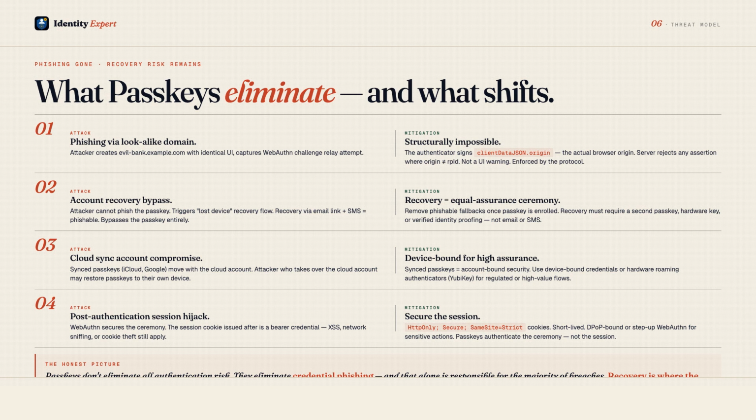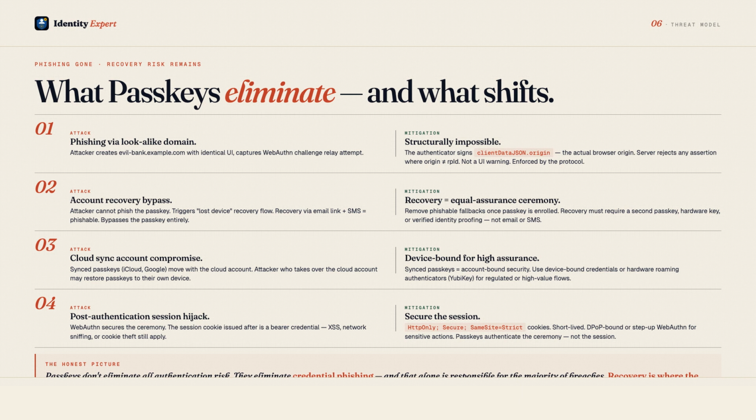The number one risk in a Passkey deployment is account recovery. WebAuthn is phishing-resistant, but almost every site still offers a recovery flow: forgot your device, verify by email, or confirm via SMS. That recovery path is not phishing-resistant. An attacker who cannot phish your Passkey can simply trigger the recovery flow and phish that instead. Recovery must be treated as an authentication ceremony of equal assurance to the Passkey itself, not as a convenience bypass.